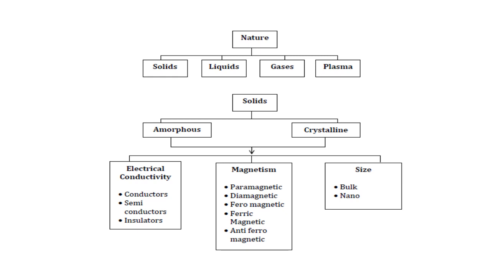So solids can be divided into two parts: amorphous solids or crystalline solids. Whether it is amorphous or crystalline, we don't care about that here. It has the properties of electrical conductivity, it has magnetic properties, and it can be divided on the basis of size. So solids can be divided on the basis of electrical conductivity nature, on the basis of magnetism, and on the basis of size. Okay.